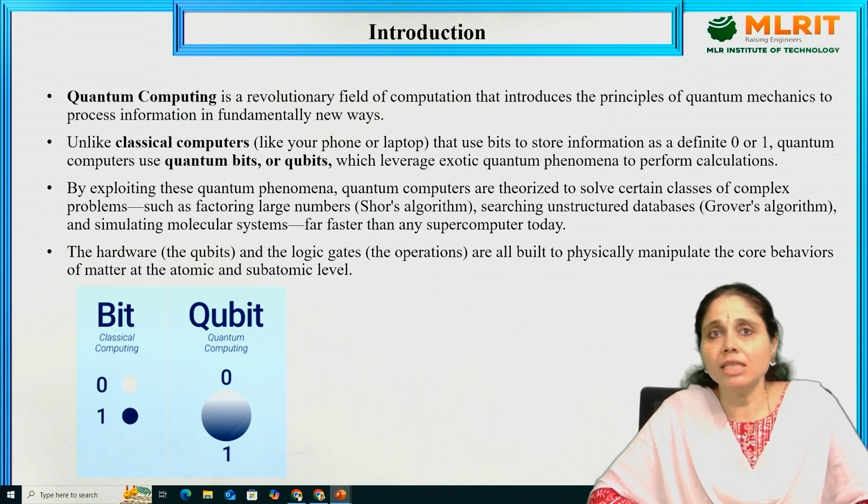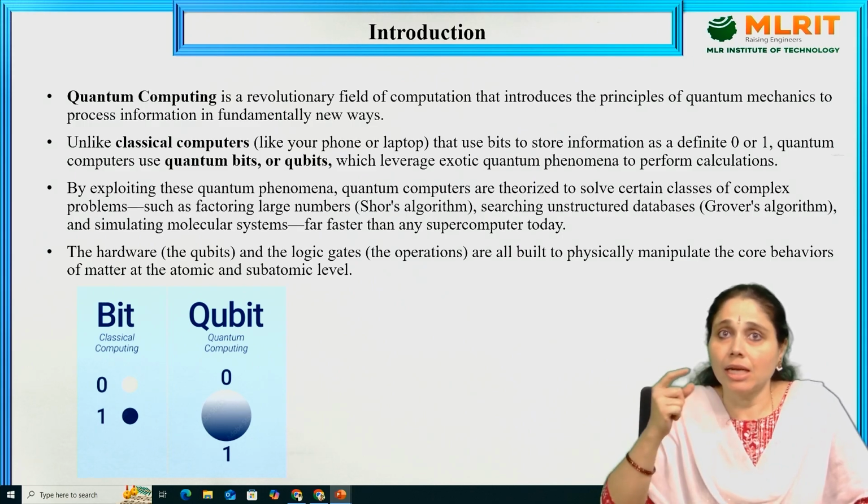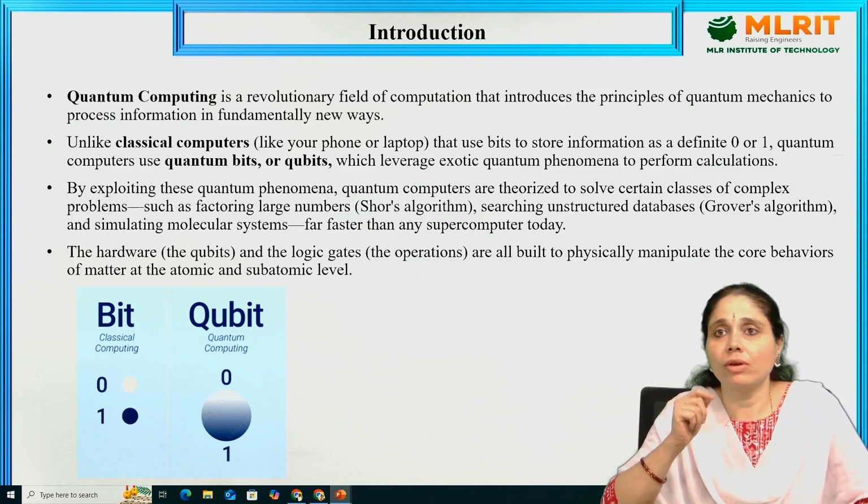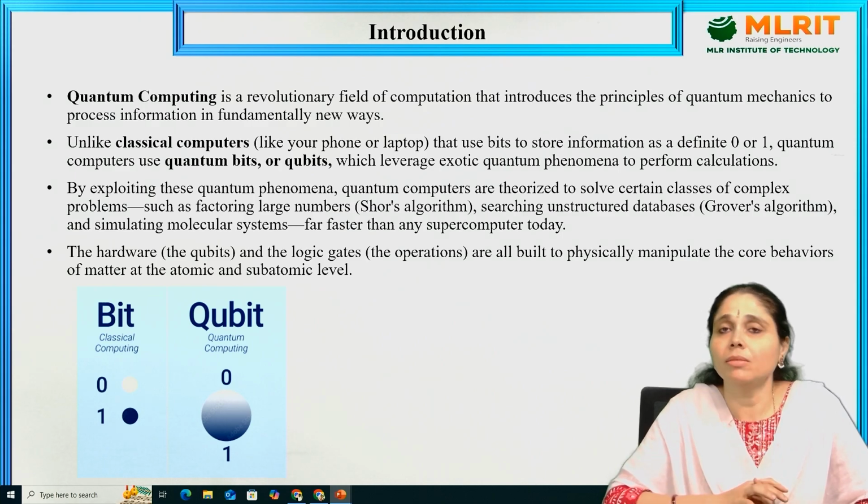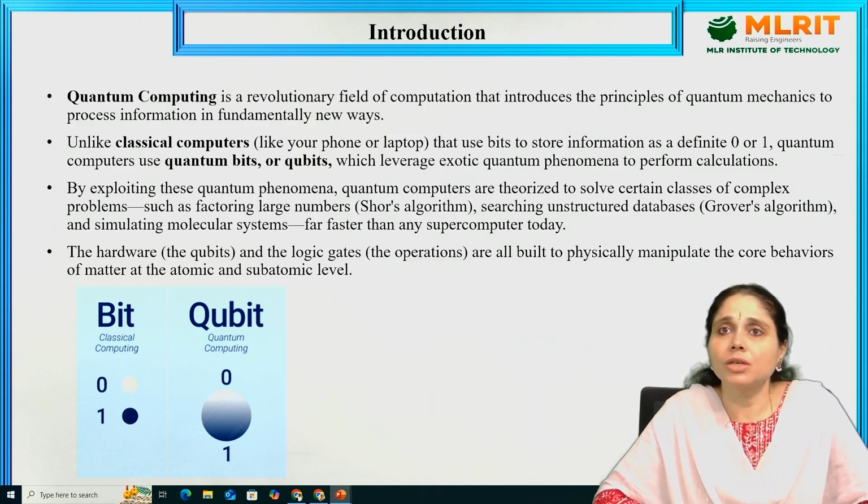By exploiting these phenomena, quantum computers are theorized to solve certain classes of complex problems, such as factorizing large numbers, which we will see in Shor's algorithm, searching unstructured databases, Grover's algorithm, and simulating molecular systems far faster than any supercomputer today. The hardware, the qubits and the logic gates, the operations, are built to physically manipulate the core behaviors of matter at the atomic and subatomic level.